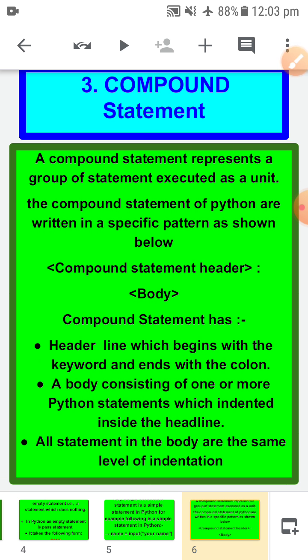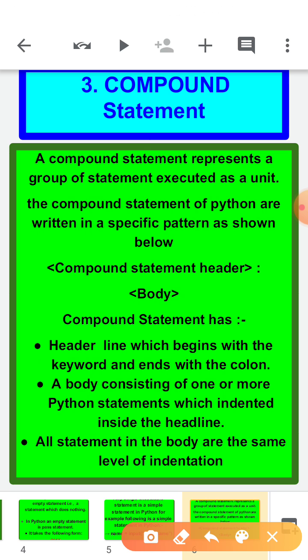The next slide is about the compound statement. Basically, a compound statement represents a group of statements executed as a unit. In this type of statement, many lines are there, and that whole stack of lines is represented as a unit. The compound statements of Python are written in a specific pattern as below. How can you write a compound statement? Write the statement, use this colon sign, then write the body of that statement.